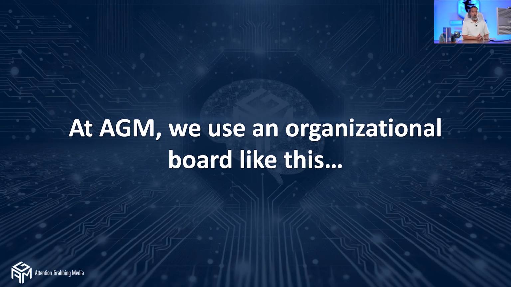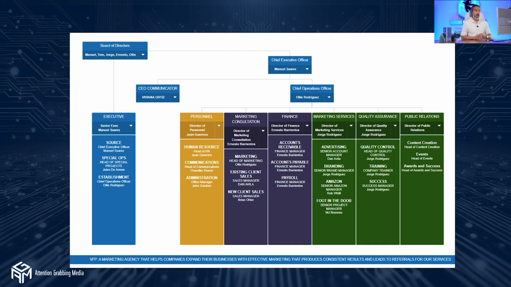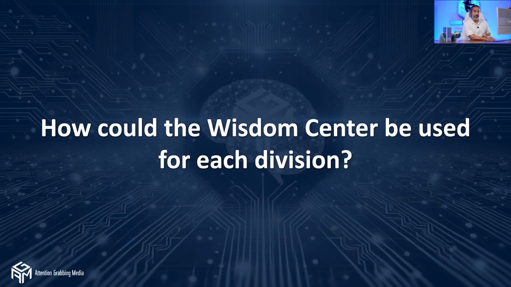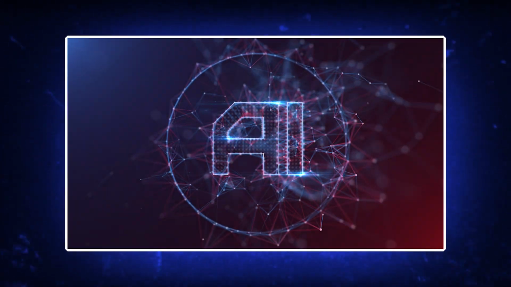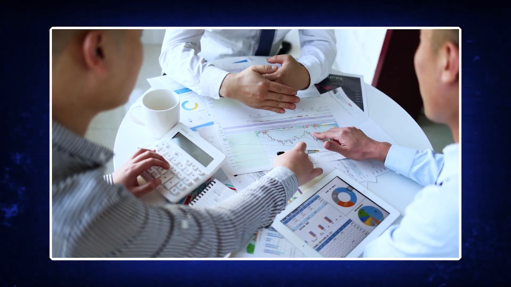At Attention-Grabbing Media, we use an organizational chart that looks like this. We have CEOs, the communicators, the chief operations officer, public relations divisions, financial divisions, personnel divisions, executive divisions, marketing, and so on. You probably have something like that yourself. How could the Wisdom Center be used for each individual division? In other words, how can we use AI to make that division more effective? Because it is part of the world that we live in right now.